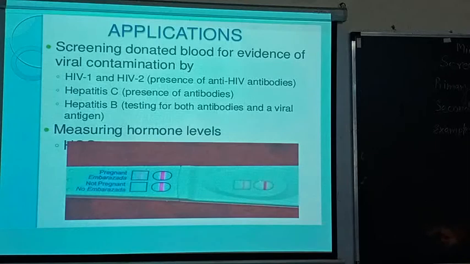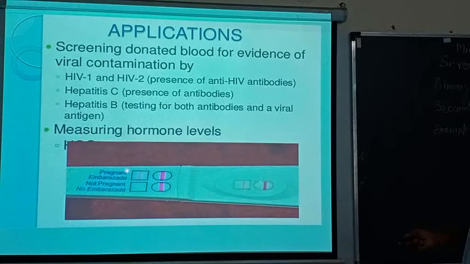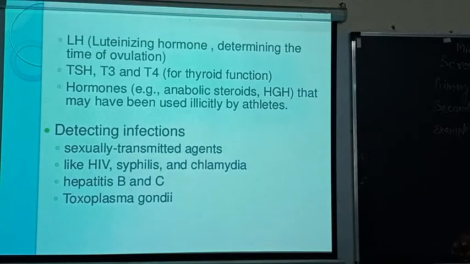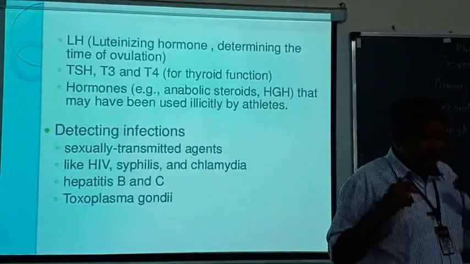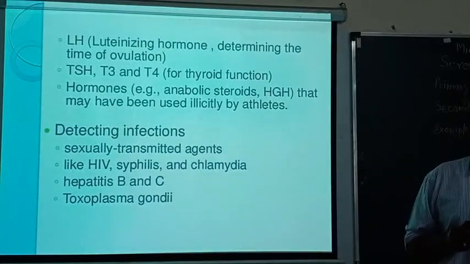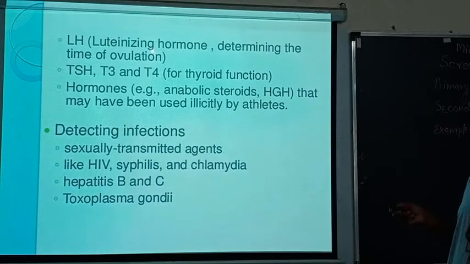Now, there are also many cases where you are measuring hormone levels. You might know that in a pregnant woman the hormone levels change, and this is used for testing. By testing with this radioimmune assay, you can go for pregnancy tests. There are also some hormones required for ovulation. If the woman is not ovulating, the doctor advises her to go for radioimmune assay, or always asks for the luteinizing hormone test.